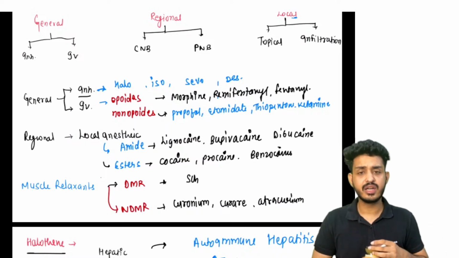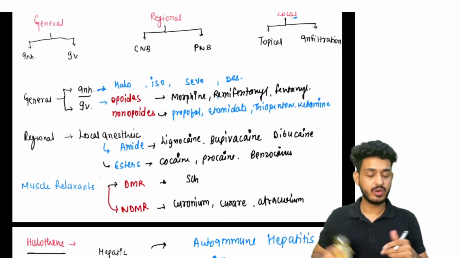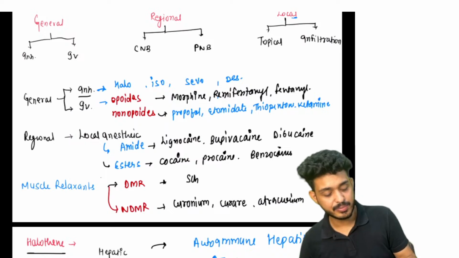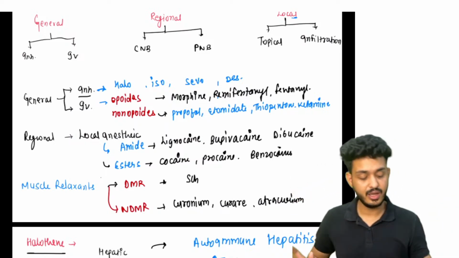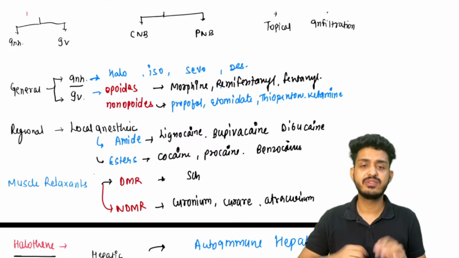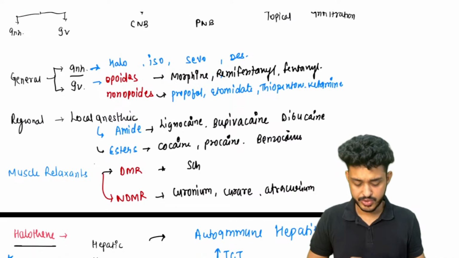We are already done with the inhalational agents, and also with the opioids and non-opioids. Important ones are propofol and etomidate. Multiple times they have asked questions on thiopentone and ketamine, which one is CVS stable, which one is not stable, which one for daycare surgery, all those questions, right?